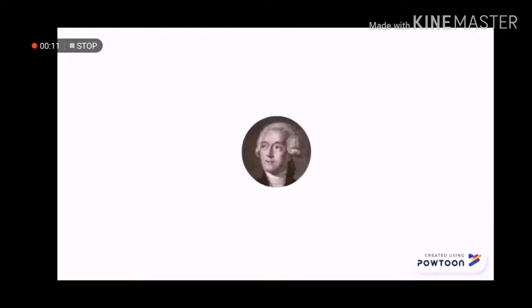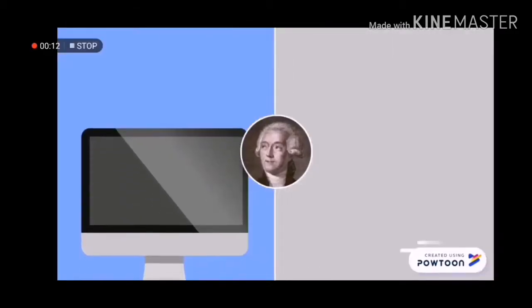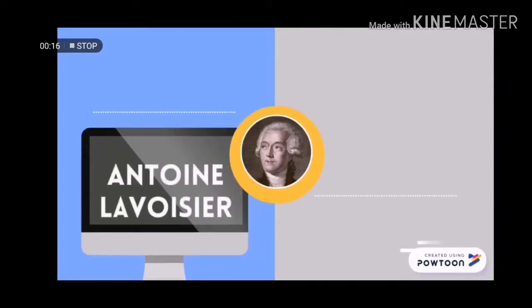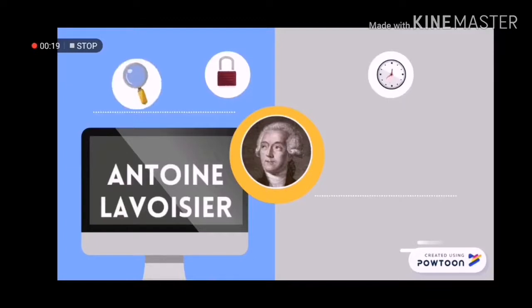Anton Lavoisier was a French chemist who conducted work that would revolutionize the science of chemistry. He is known as the father of modern chemistry. Anton Lavoisier helped change the way scientists observed chemistry, the scientists conducting and measuring experiments in the way that it